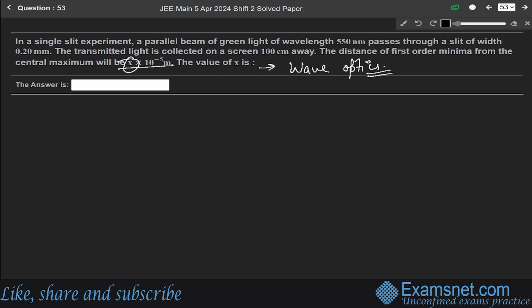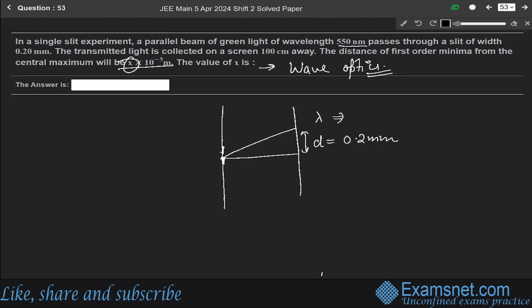Okay, so let us understand this question like this. This is a single slit experiment, and green light of 550 nanometer passes through this slit. Let us say here is a slit and light is passing through it, and this width is given as small d, the slit width, which is 0.2 mm. The wavelength lambda is given as 550 nanometer.